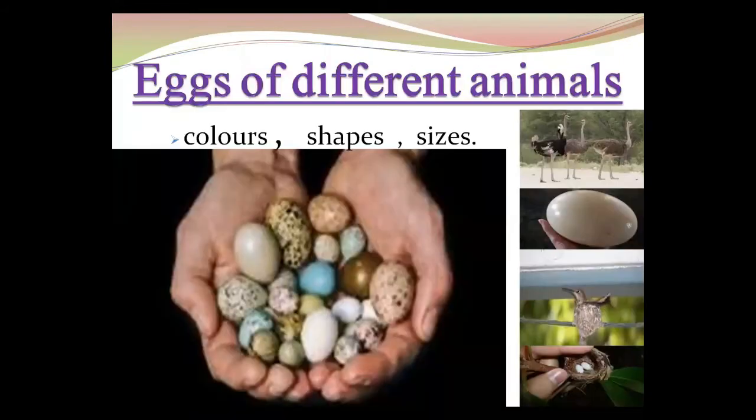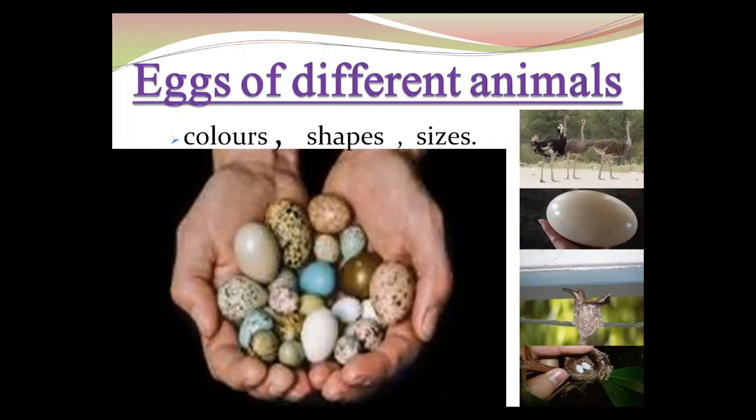Now there are pictures of different types of eggs. You can observe these are the eggs of different animals. This is the ostrich, a bird. Ostrich egg is the largest bird's egg.